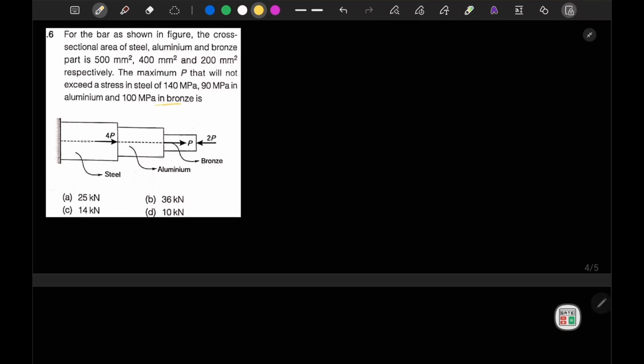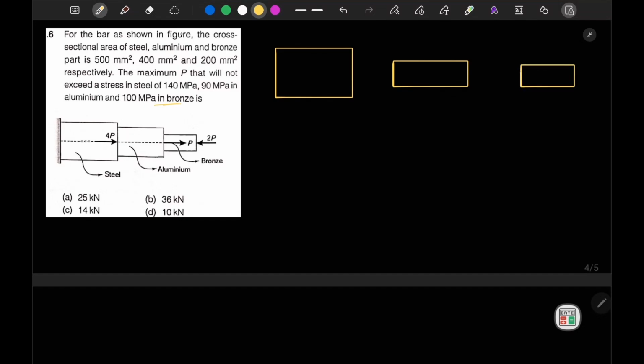Okay, so let's consider one by one. Let's consider bronze. If we consider the bronze bar, or let's explode the diagram first. So this was our steel, then this is our aluminum, and here it is bronze.